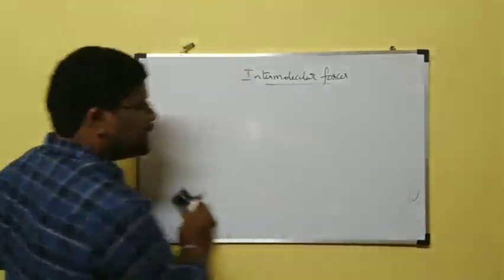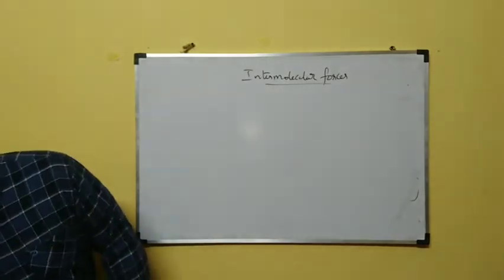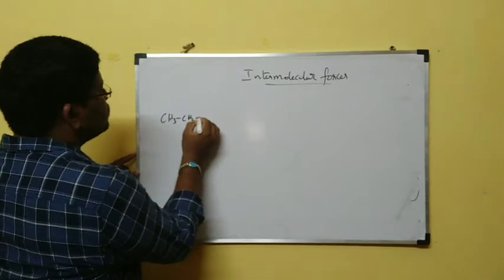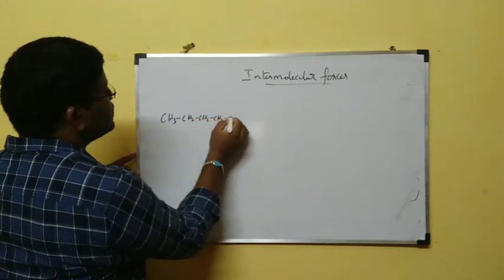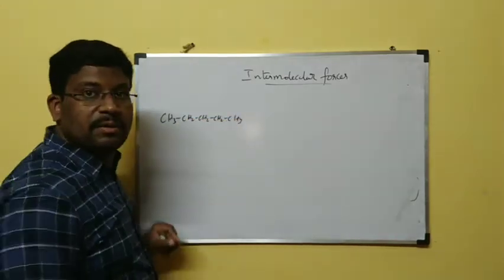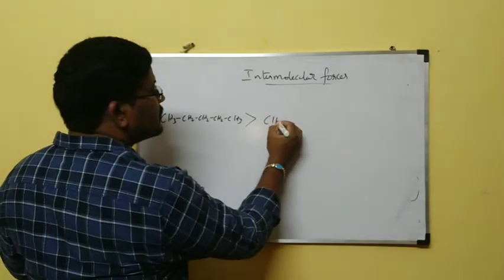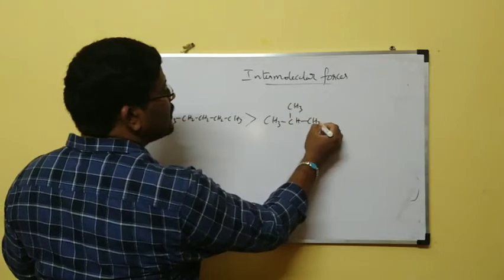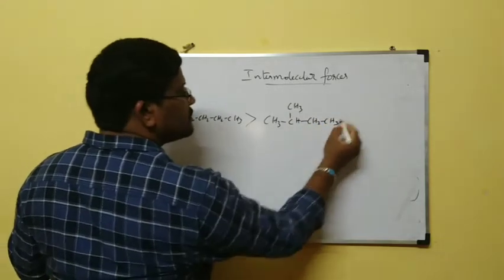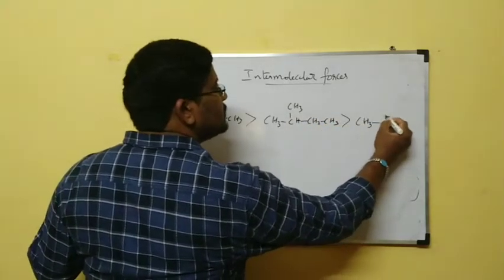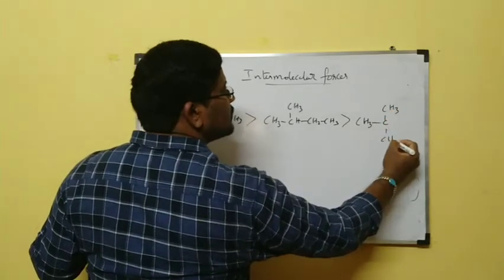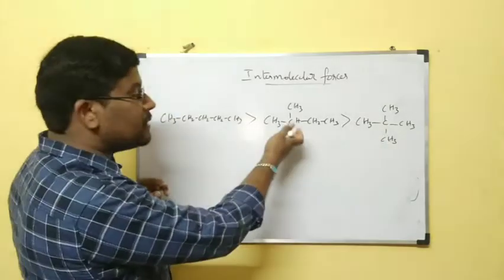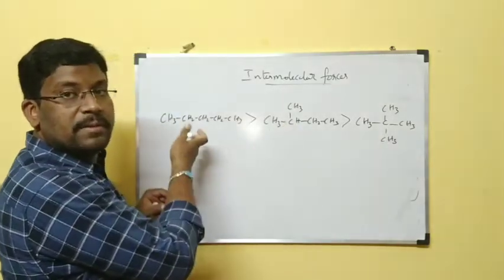Coming to pentane, straight chain: CH3, CH2, CH2, CH2, CH3. This straight chain compound is greater than CH3, CH, CH3, CH2, CH3. And this one is greater than CH3, C, CH3, CH3, CH3. This is getting more branched when compared to this one. This is more branched when compared to this one.